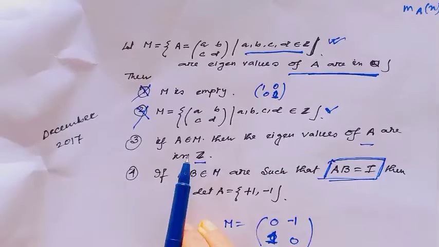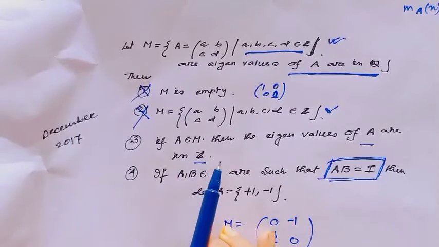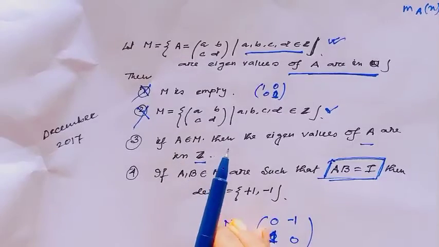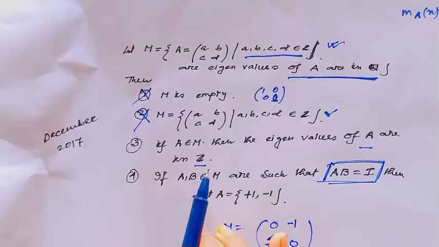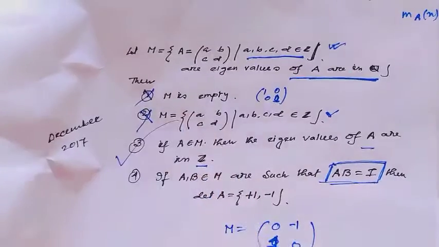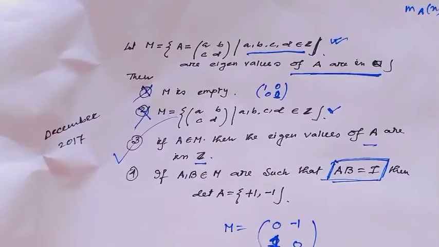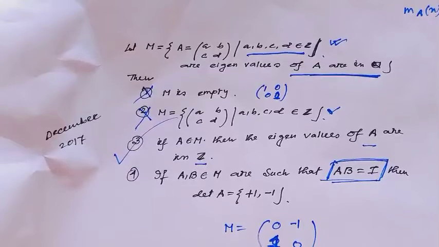And actually this property holds here. Since A belongs to M, the eigenvalues of A are in Z. Obviously this is true by the concept of algebra.